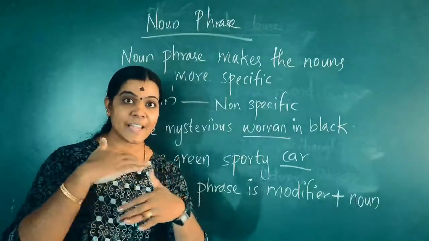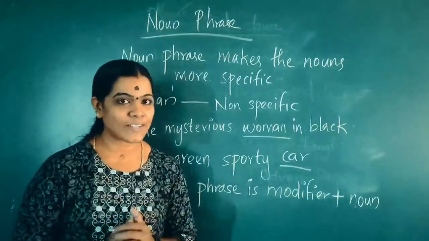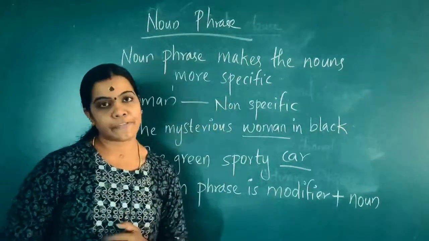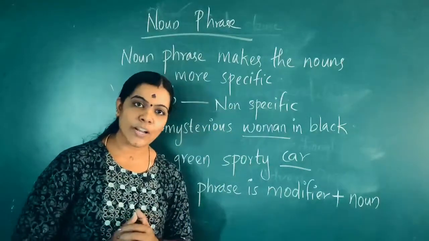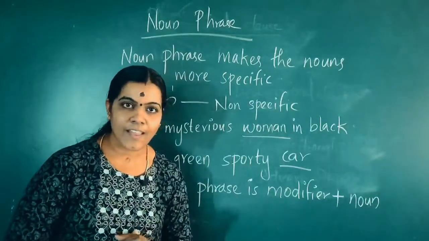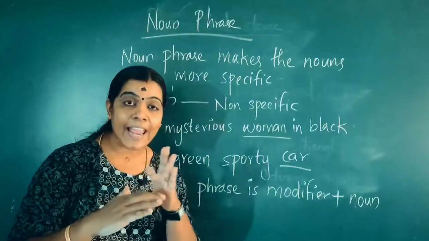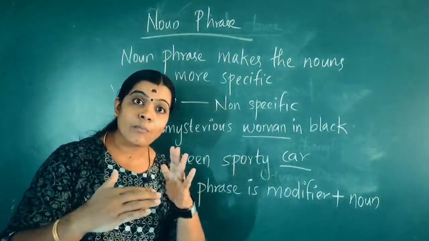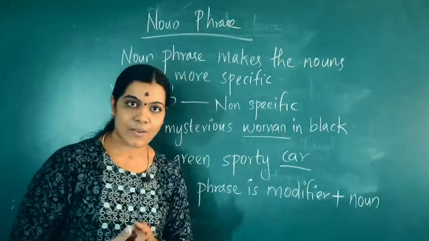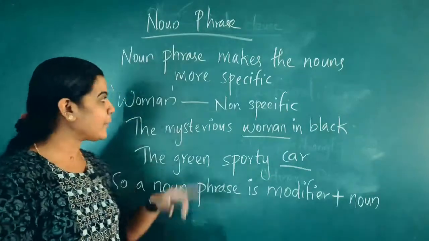A phrase made up of a noun, or a noun made up of a phrase. We can see what that is. A noun phrase makes nouns more specific. For example, I told you nouns mean the name of a person, place, animal, thing, etc. So a noun phrase makes a noun more specific, more clear. I will give an example so it will be clear for you.